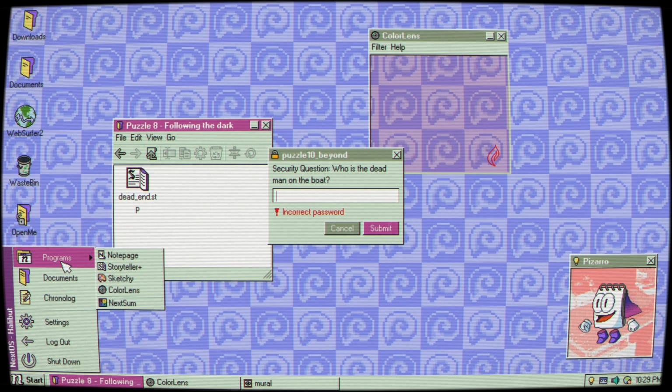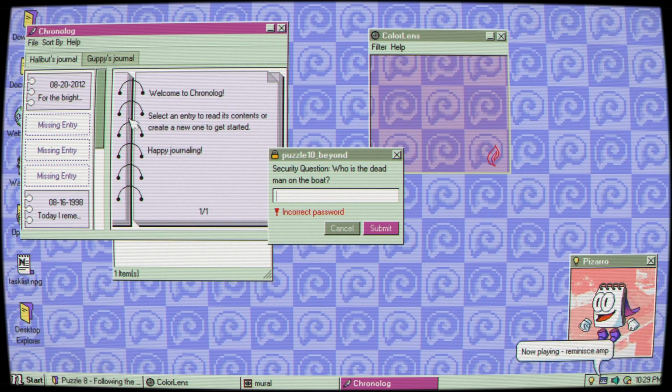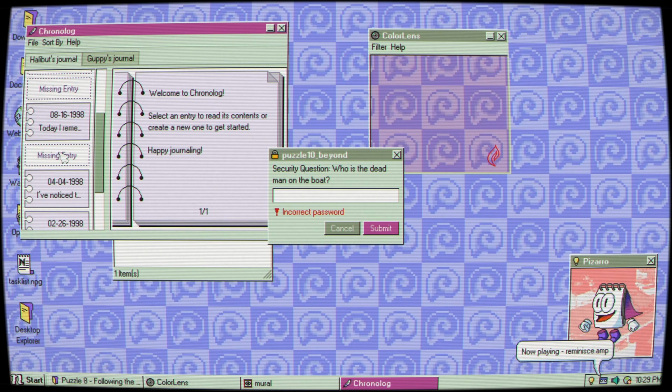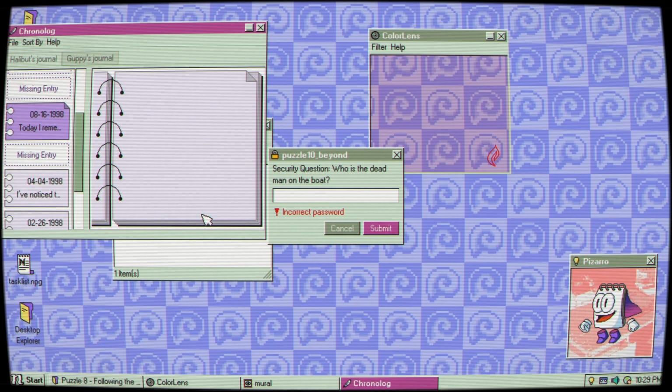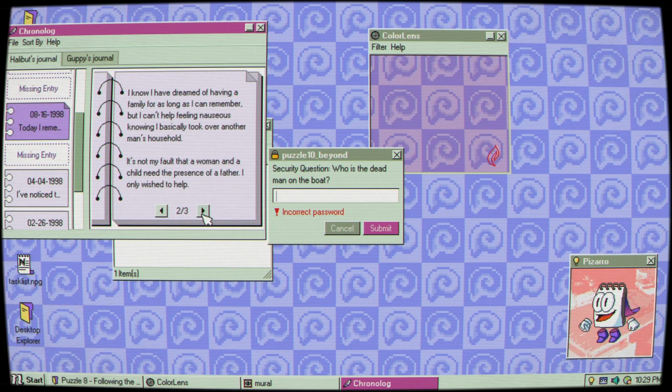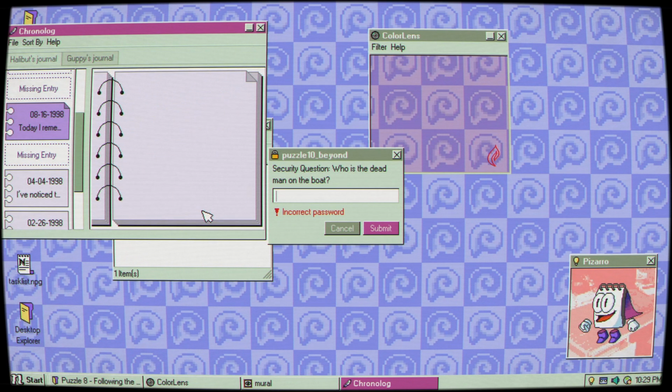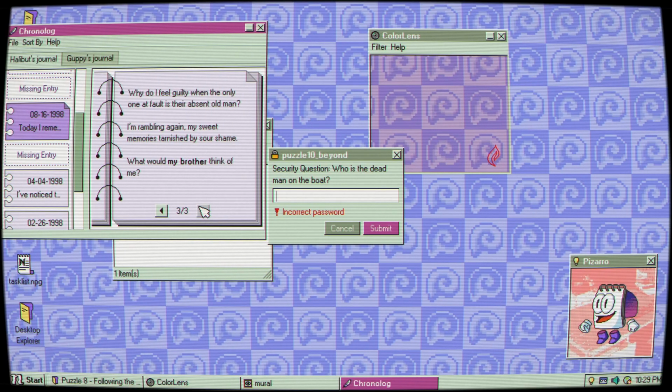Let's look at these notes again. I can't remember. It's a chronologue? Okay. Let's see if there's any keywords here. The dead person? Is it my brother?